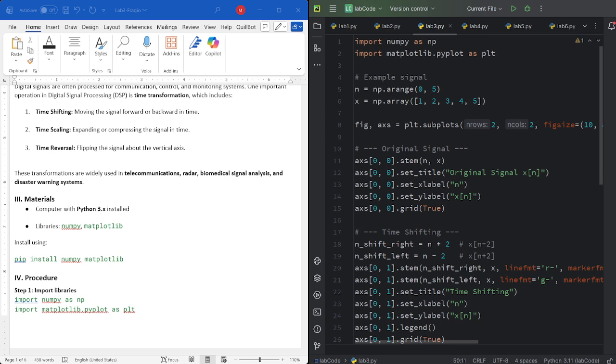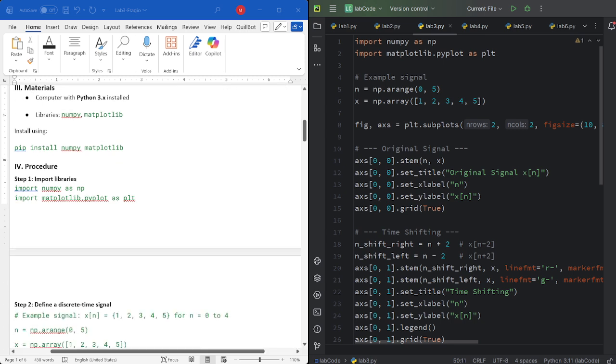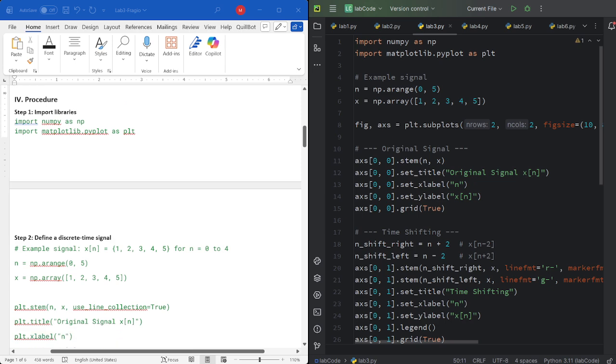Now, moving on to the procedure. We start by importing the necessary libraries. Next, we define a simple discrete time signal. We then plotted the original signal using plt.stem to clearly show its discrete nature.